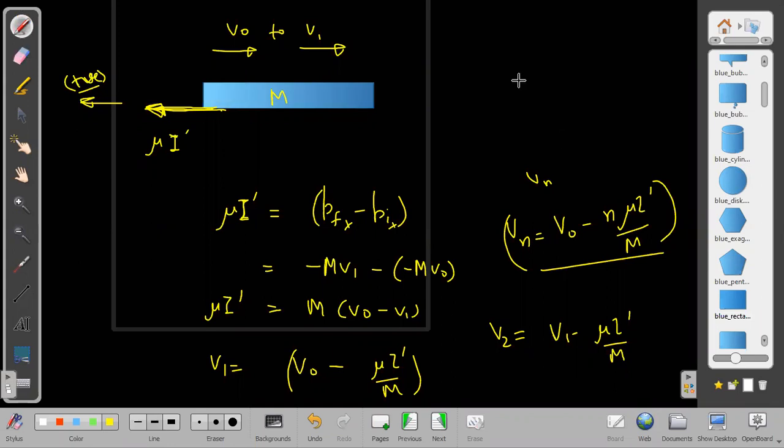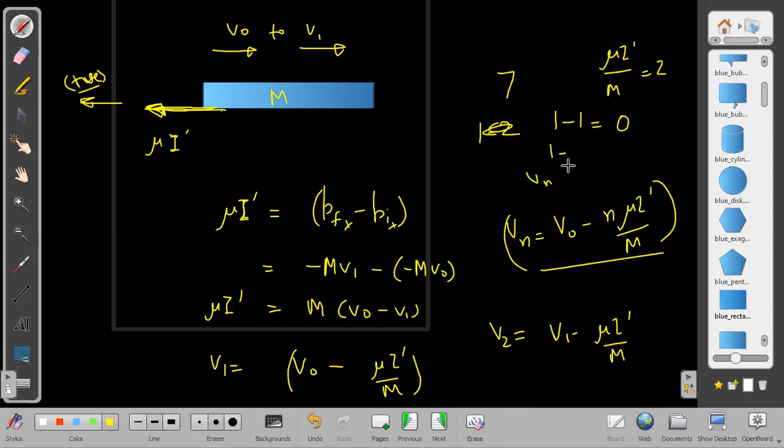For example, I may give you this thing. Let us say V0 was 7, and let us say mu I dash by m was equal to 2. Then keep subtracting: 7 minus 2 is 5, 5 minus 2 is 3, 3 minus 2 is 1. Up to 1 it will happen. After 1 it will not subtract by 2. From 1 afterwards, only 1 minus 1 will happen, and finally it becomes 0.